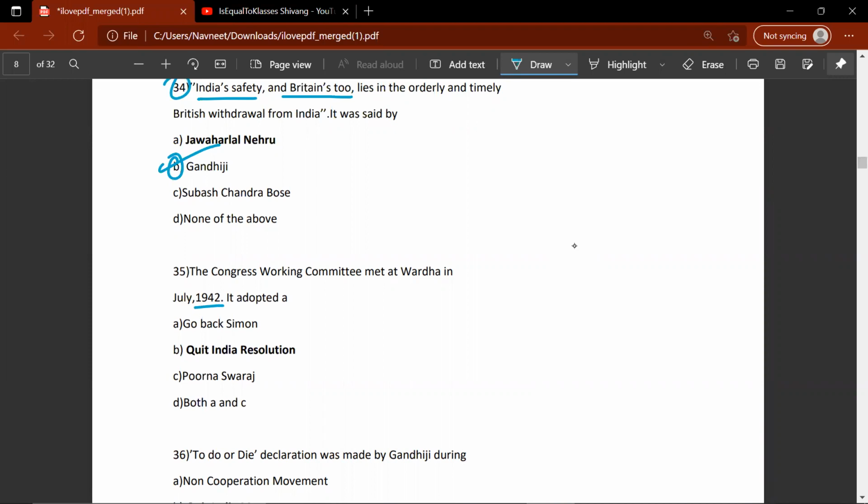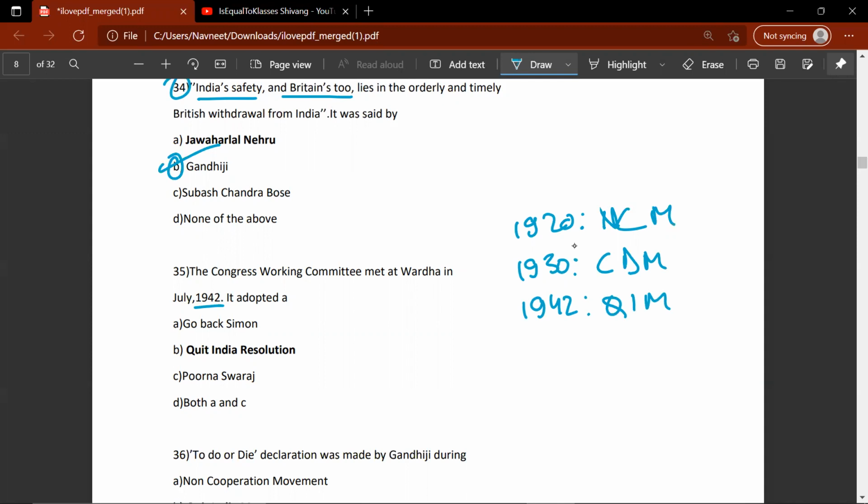It adopted a Go Back Simon, Quit India resolution, Purna Swaraj, both A and C. So please note that whenever there's 1920 referred, just automatically your brain should be set in such a way that when you encounter the date 1920, automatically it should say it's non-cooperation movement. If the question states 1930, then automatically it should say that it's related to civil disobedience movement. And if the date is 1942, then your brain should be wired in such a way in which it interprets this as Quit India movement. So this would be D, Quit India resolution.